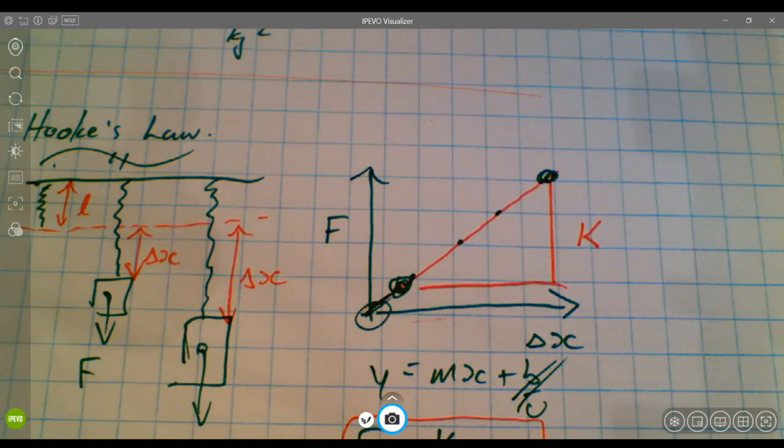And that is all that I have to say about that. Talk to me if you have more questions about springs and forces and Newton's three laws.